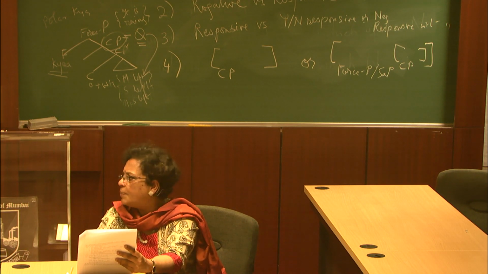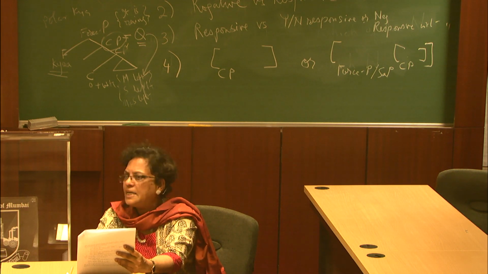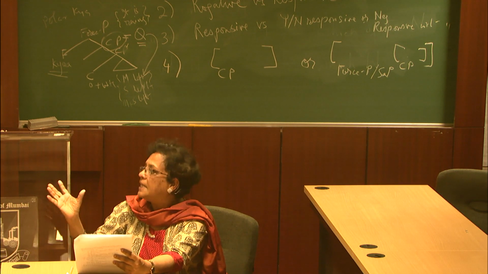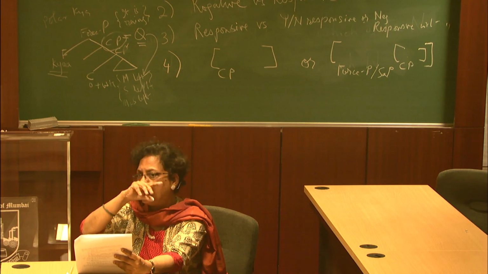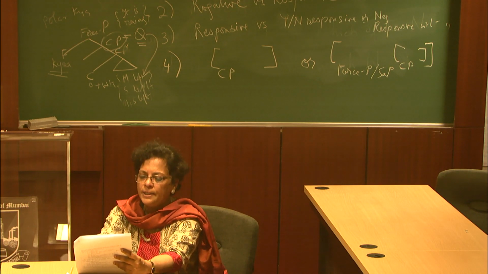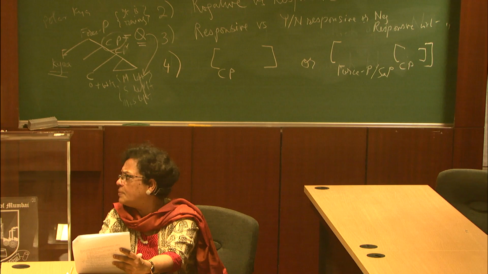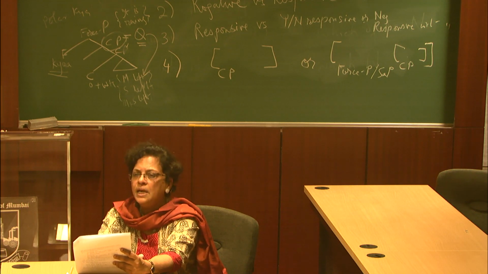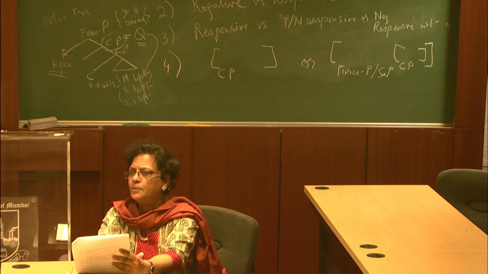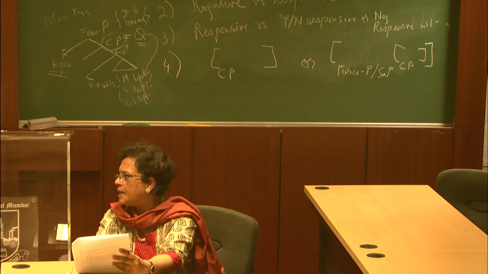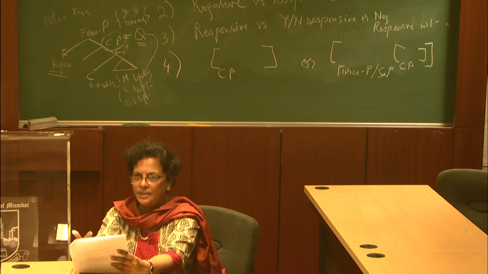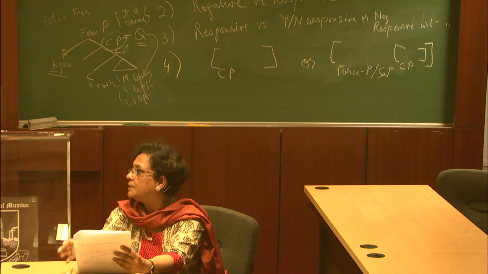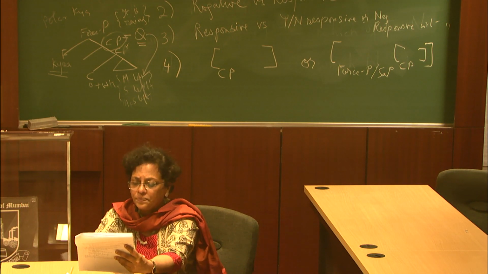There is a yes-no operator in CP. That yes-no operator simply creates a set with the member. The coercion doesn't happen there. Then comes kya. Kya says, I'm happy with the yes-no question. And then force P says, I'm a language that doesn't have a complementizer. I use prosody to indicate my question status, and I'll do the coercion.